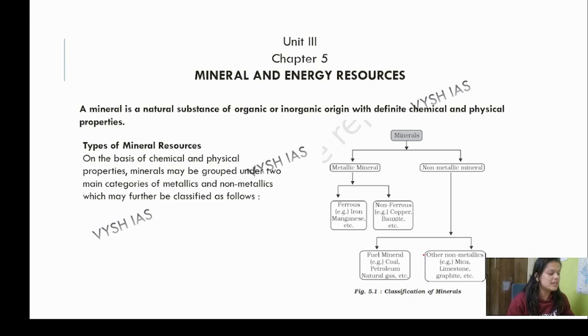So you know this thing that a mineral is a natural substance. It can be organic or inorganic.